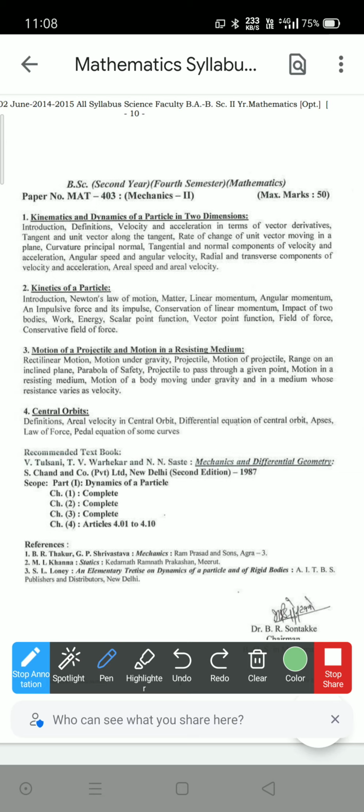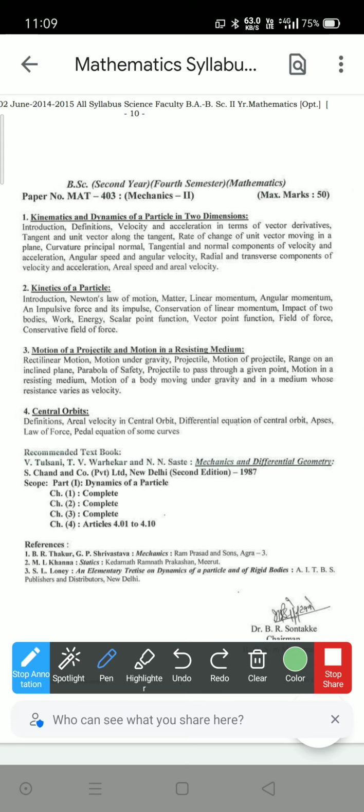Kinematics and dynamics of a particle in two dimensions covers articles: definition, velocity and acceleration in terms of vector derivatives, tangent and unit vector along the tangent, rate of change of unit vector moving in a plane, curvature, principal normal, tangential and normal component of velocity and acceleration, angular speed and angular velocity, radial and transverse component of velocity and acceleration, and areal speed and areal velocity.